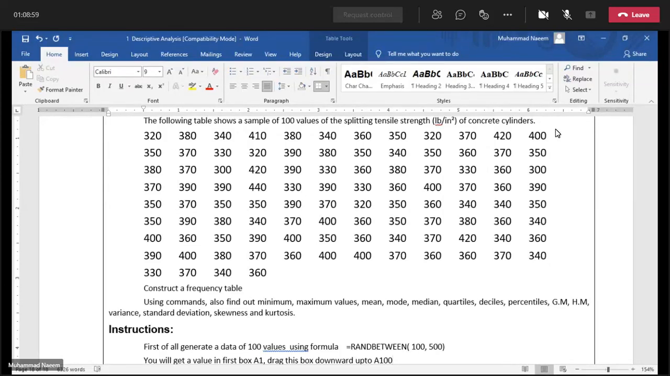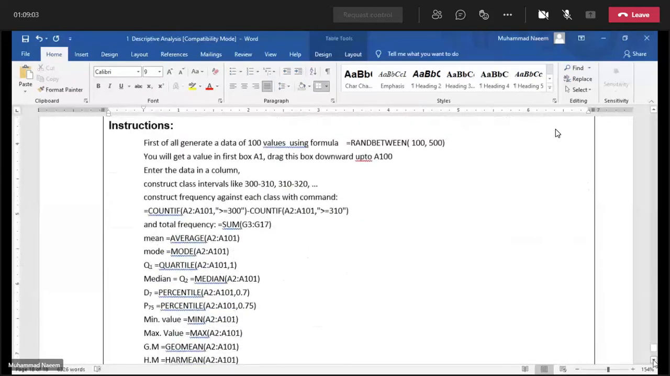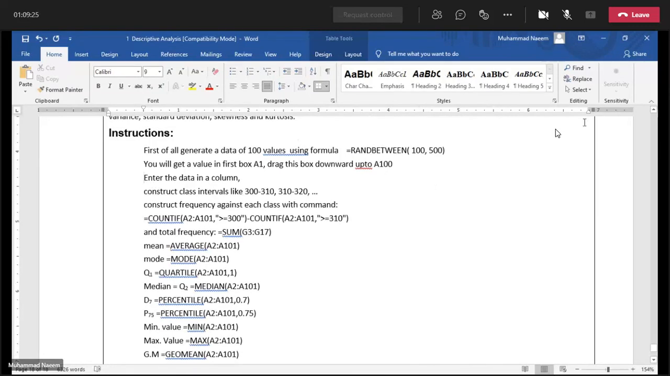and calculate whatever we have studied. This data will be shown in our first column. If you could not generate these values, then manually enter the above mentioned data in the first column and follow these instructions,